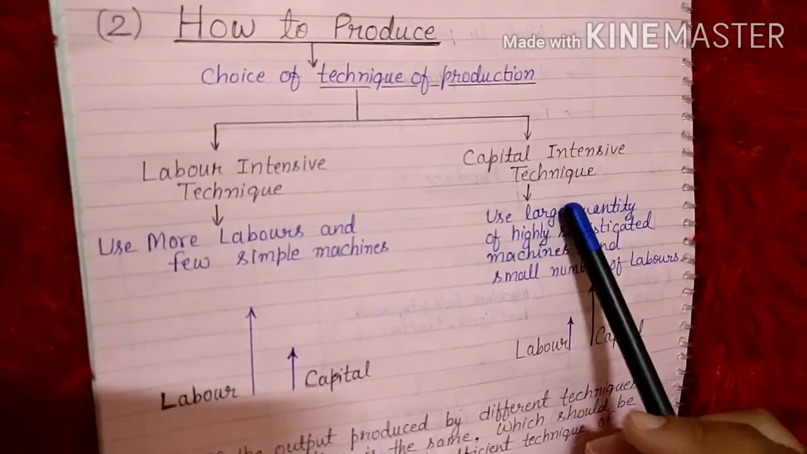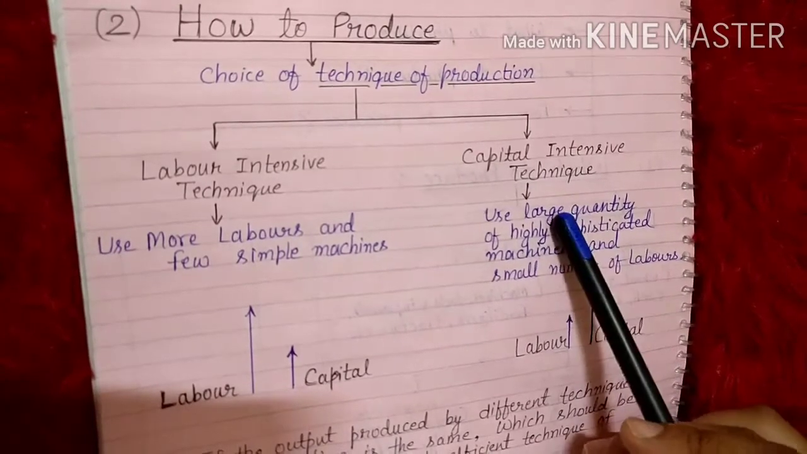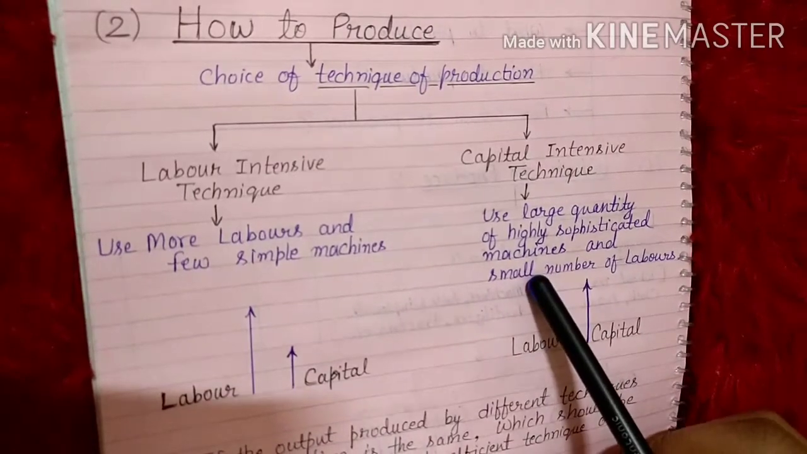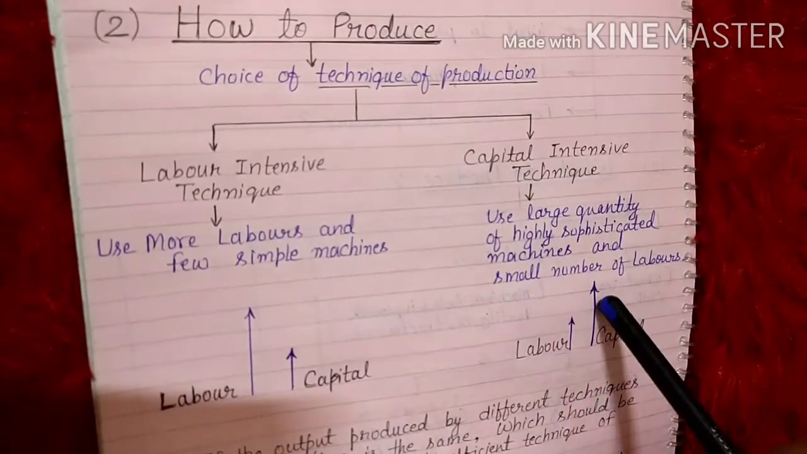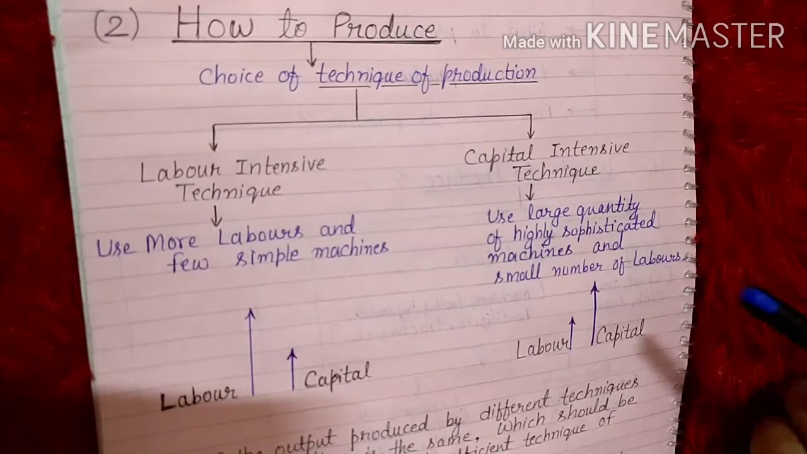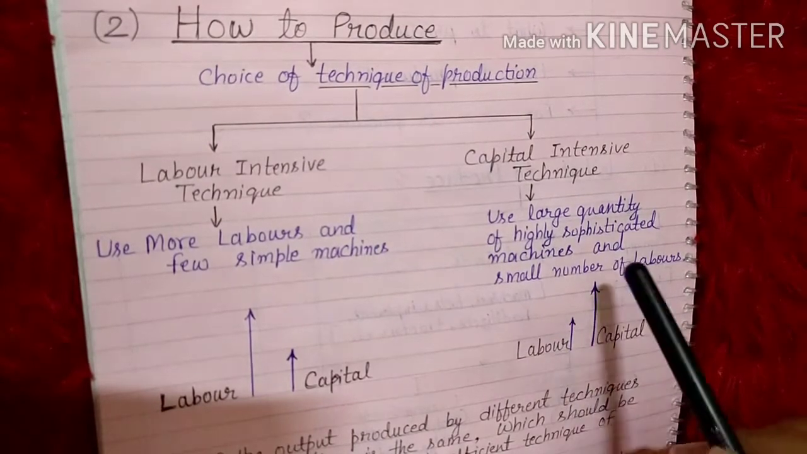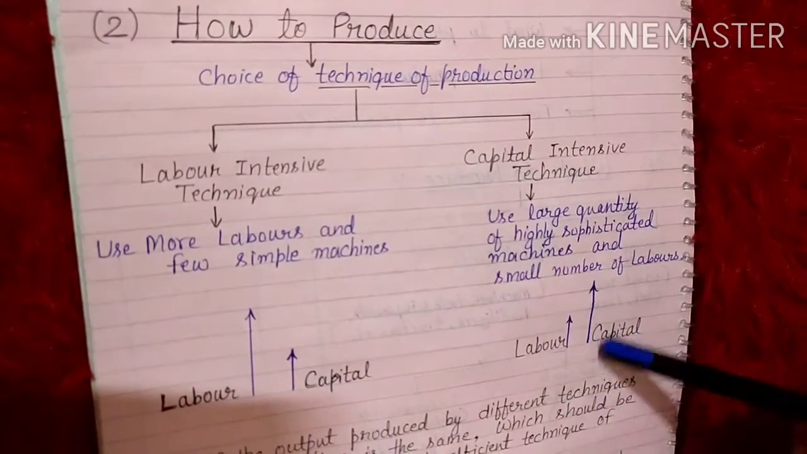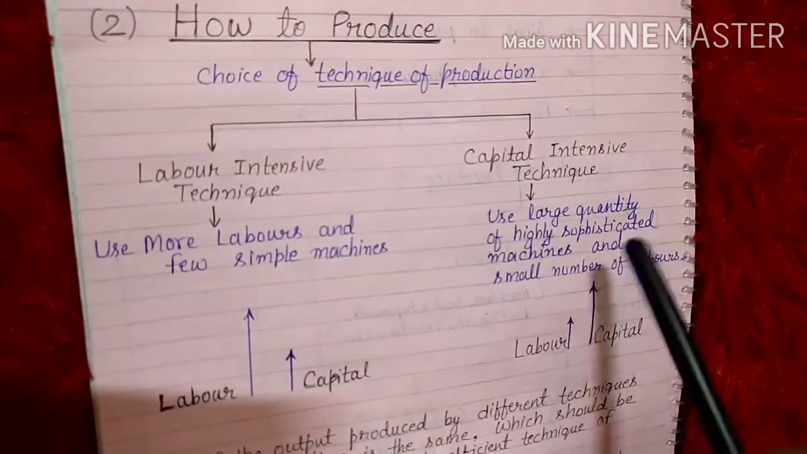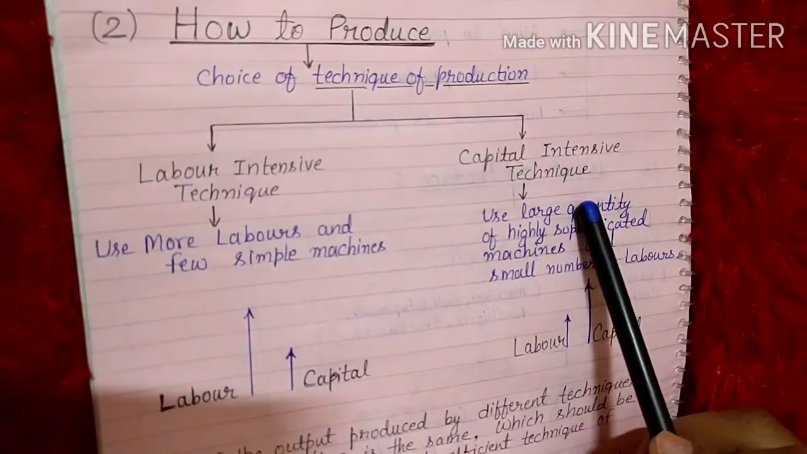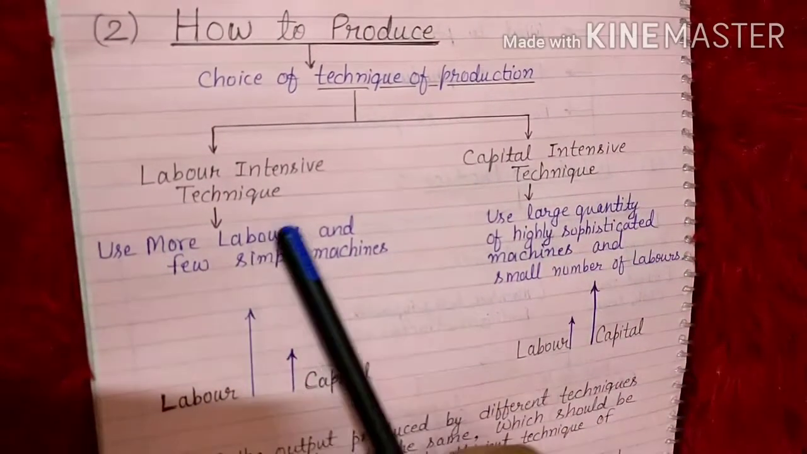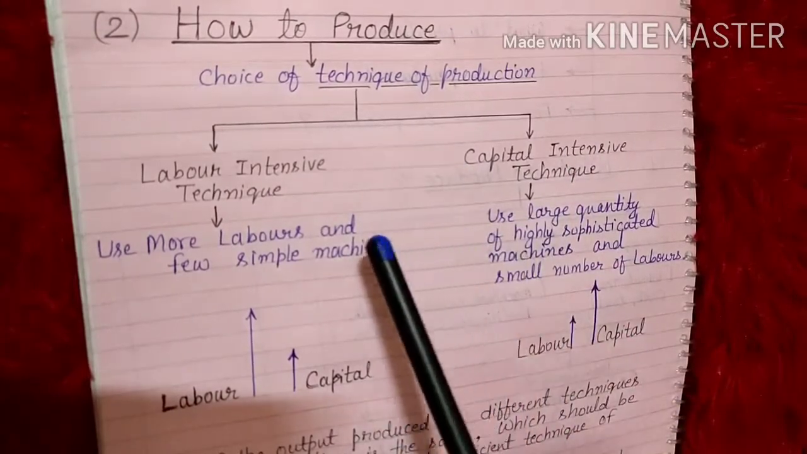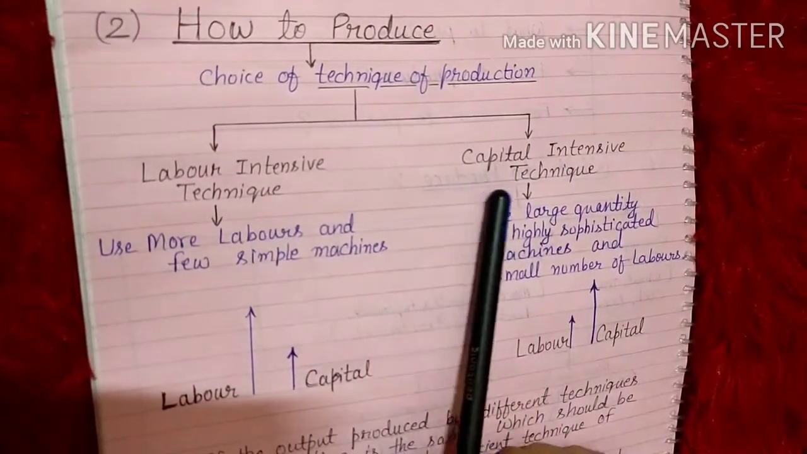Then comes capital intensive technology. This is when goods are produced using a large quantity of highly sophisticated machines and only a small number of workers or laborers. Then it is called capital intensive technology, where we are using more capital and less labor. It is short-formed as CIT, and labor intensive technology as LIT. So which technique should we opt for, LIT or CIT?